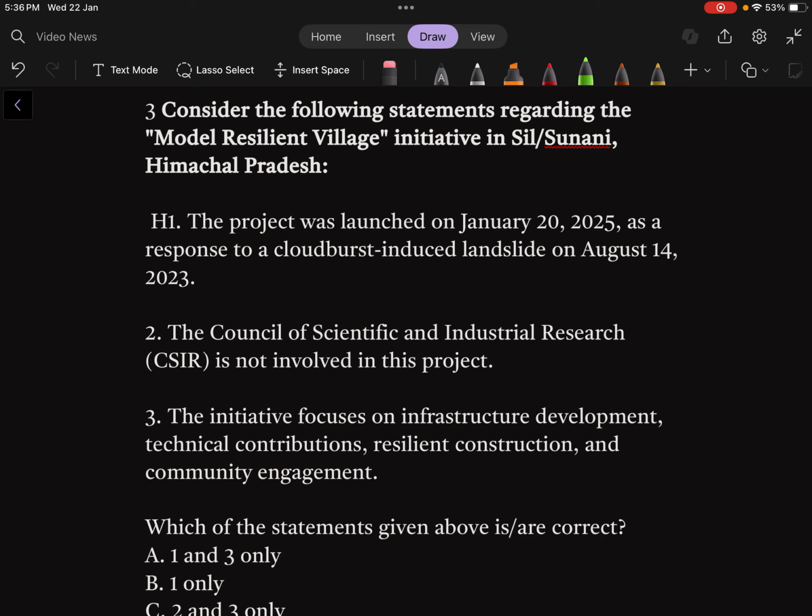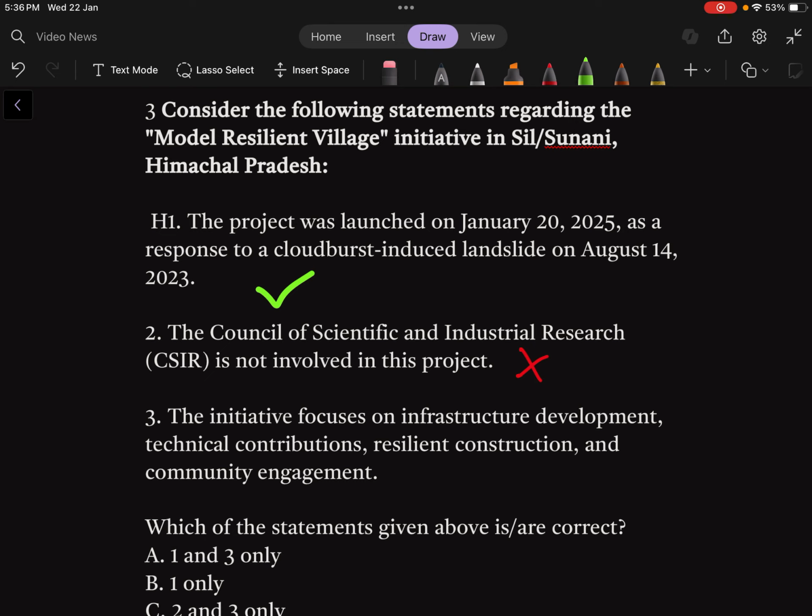The project was launched as a response to the cloudburst induced landslide on August 14, 2023. This statement is correct. The second statement, the Council of Scientific and Industrial Research is not involved in this project. This statement is wrong, because technical expertise and scientific research are all done by CSIR. So CSIR is truly involved in this project.